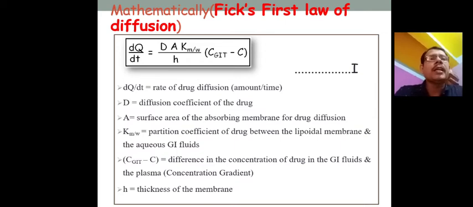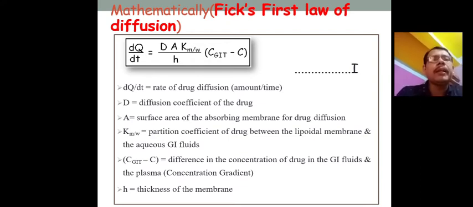A is the surface area of the absorbing membrane for drug diffusion. If the surface area of the absorbing window is higher, the higher will be the drug absorption. For example, with a strainer, if the surface area is much more, the higher the rate of filtration. So if the surface area of the absorbing window is high, there is better absorption.